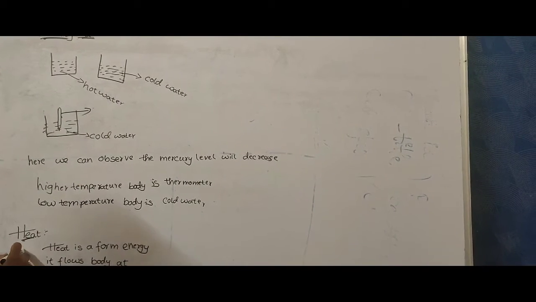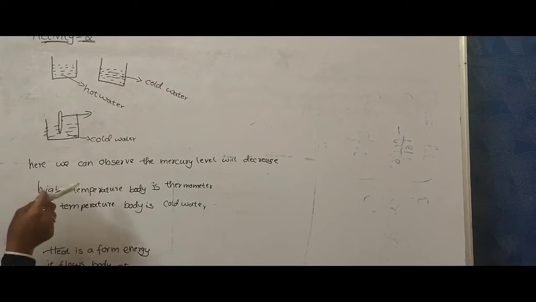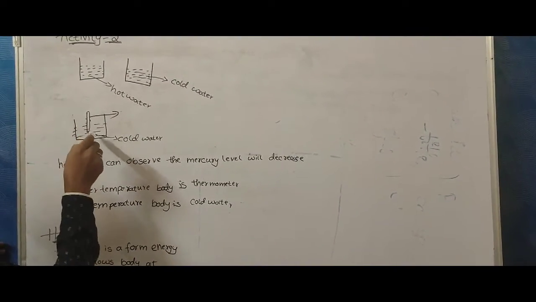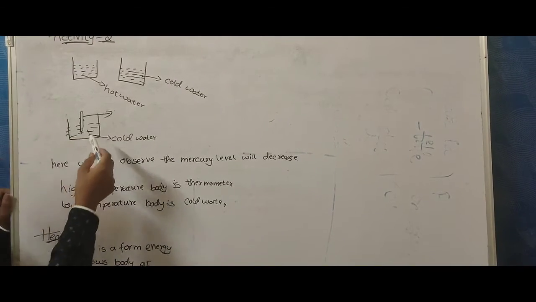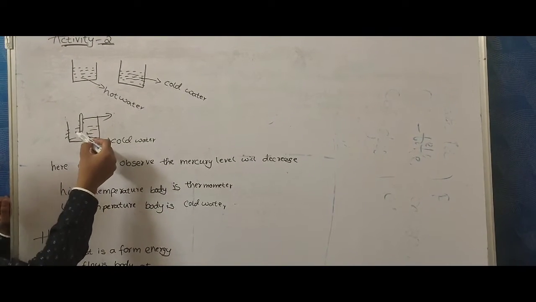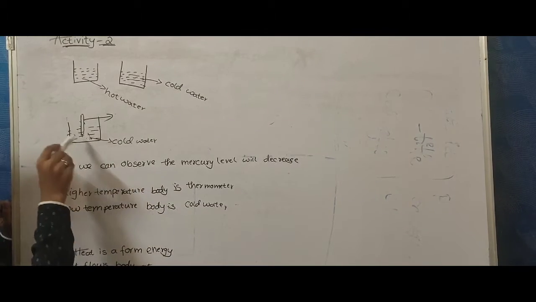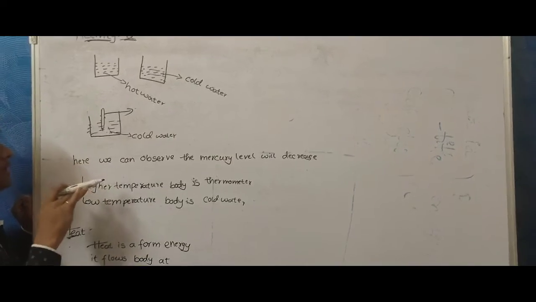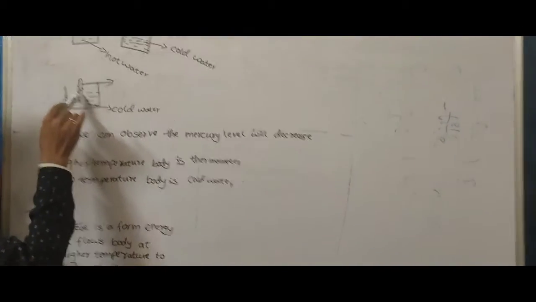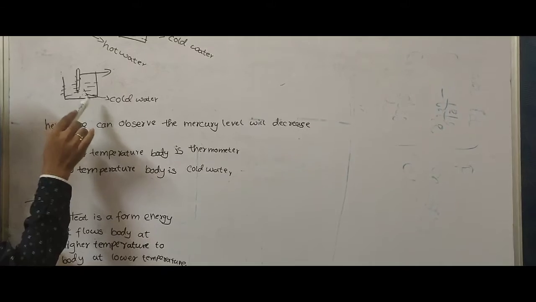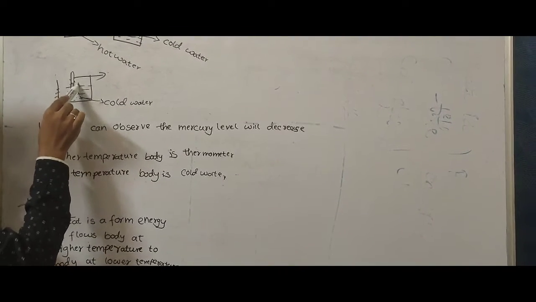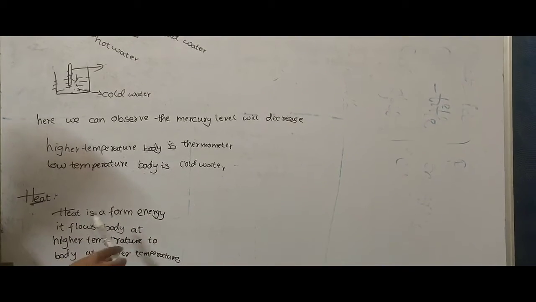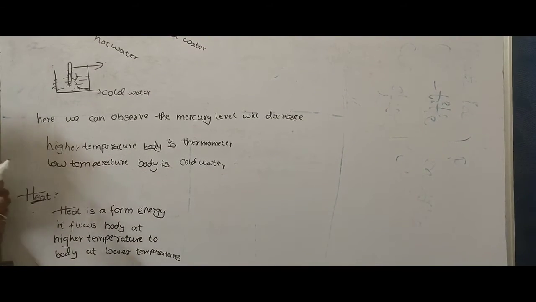How is this heat definition defined? By this activity we can define that here thermometer is higher temperature body and cold water is lower temperature body. Here heat is transferred from thermometer to cold water bowl up to they attain thermal equilibrium. So the mercury level is decreased. Like this we can define heat is a form of energy. It flows from body at higher temperature to body at lower temperature.